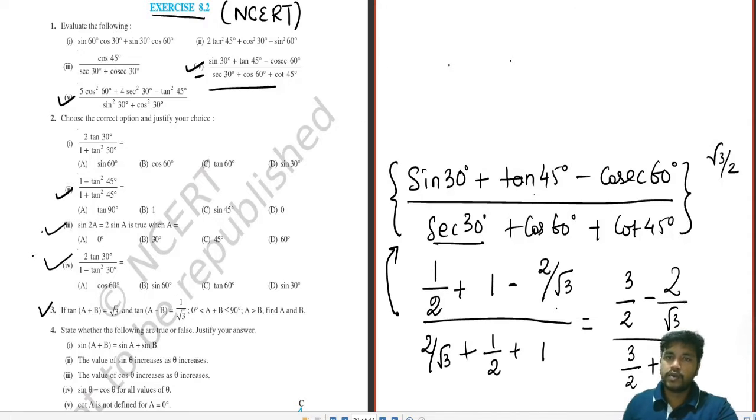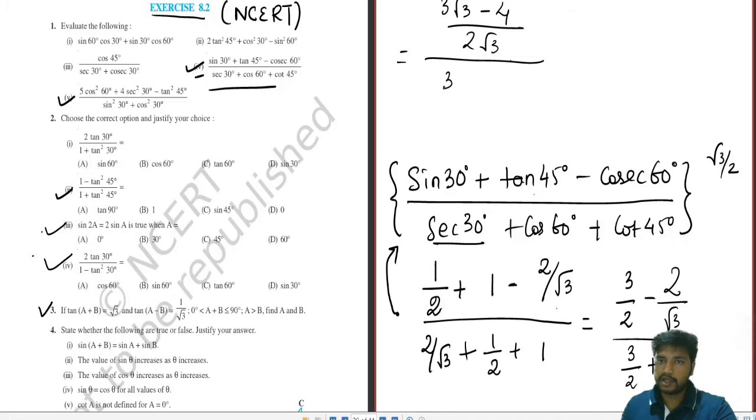Okay, so what will the LCM be? Look here, 2 root 3. This would be 3 root 3 minus 4, and this would be 3 root 3 plus 4. See, I have taken the LCM. 2 root 3 is the LCM. So over here root 3 is missing, so 3 root 3.